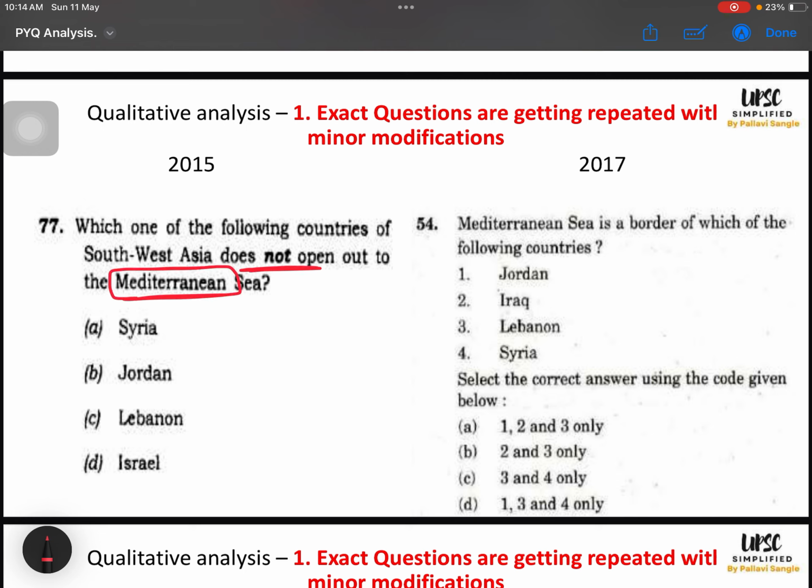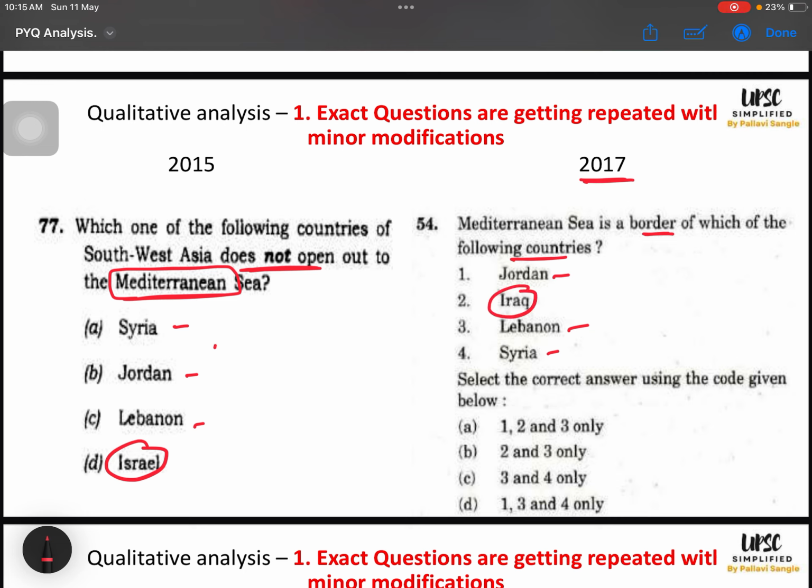Then, in 2015, they asked which of the following countries of Southwest Asia does not open to the Mediterranean Sea? That means they are asking about Mediterranean Sea bordering countries. In 2017, they asked which of the following countries the Mediterranean Sea is a border of. Can you see the options? Syria, Jordan, Lebanon. Only one option is changed. Exact repetition of the question.